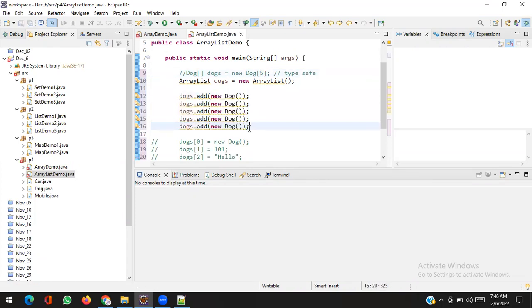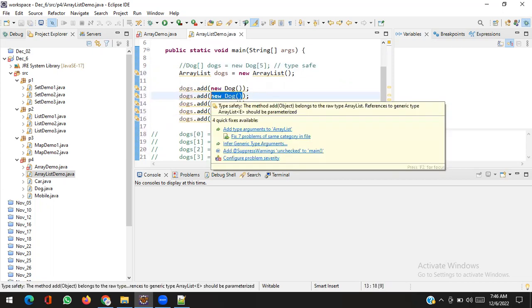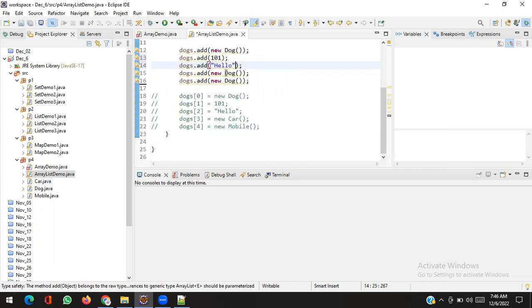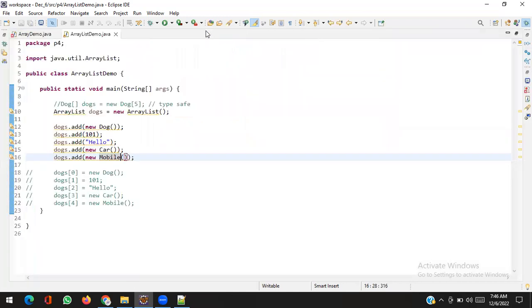But it's okay, but can I add a number? Oh my god, no problem. Can I add a string? Oh my god, no problem. Can I add new car? Can I add new mobile? You can see you can add it.